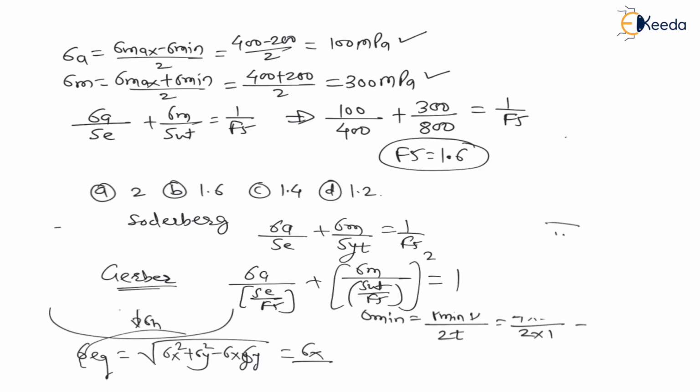But as they are asking as per the Goodman line, the answer is 1.6, which is option B. Therefore, you have to select option B as the correct choice.